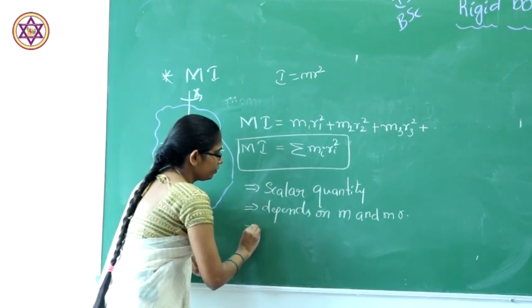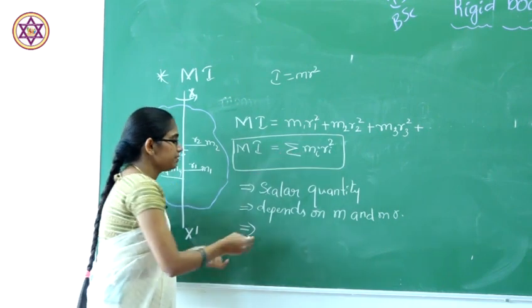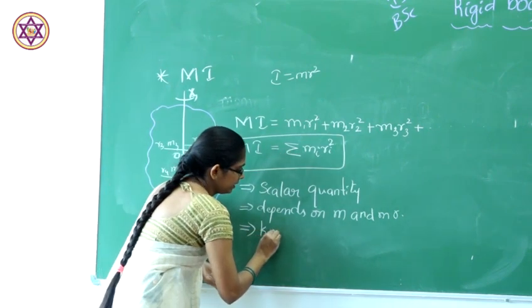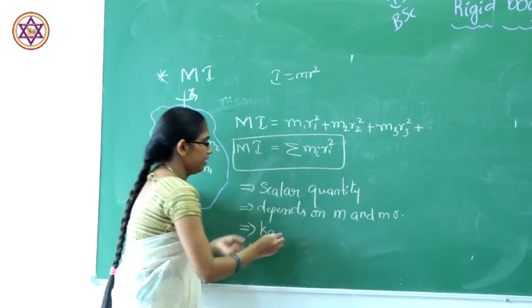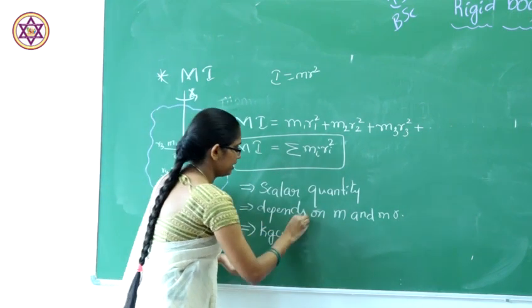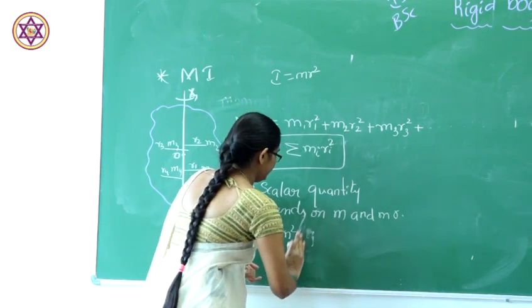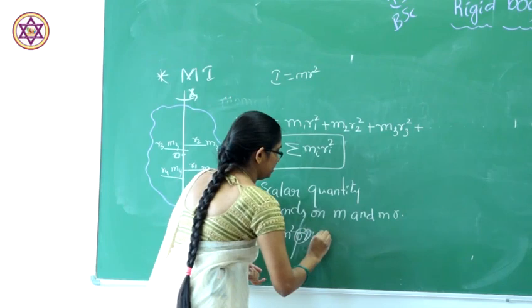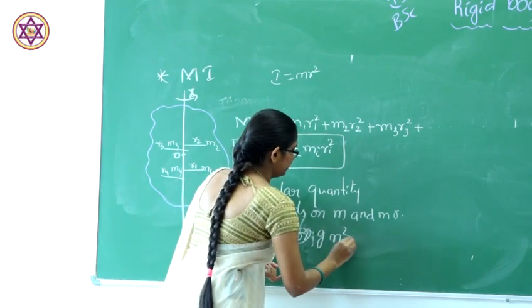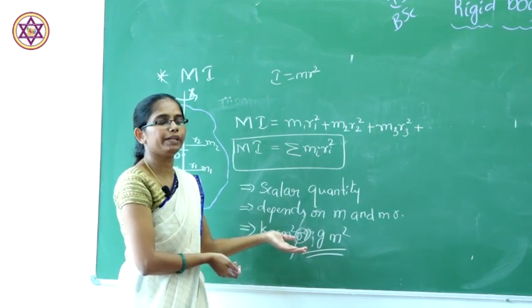So what will be the unit of moment of inertia? Mass will be in kg, r will be in meter square. We can write this as kilogram per meter square. This is the unit to represent the moment of inertia.